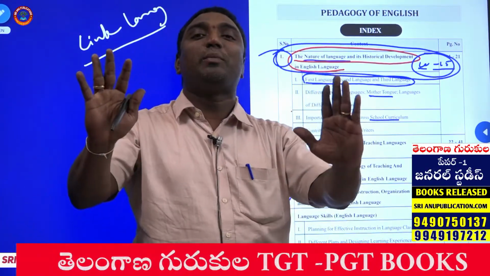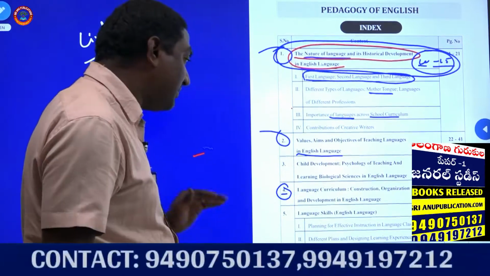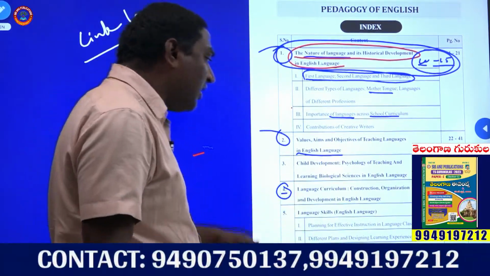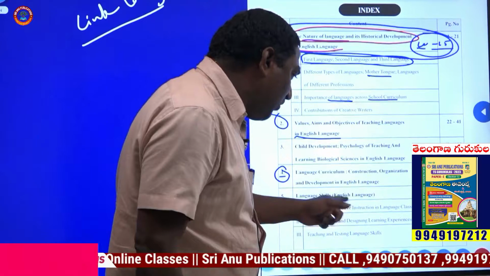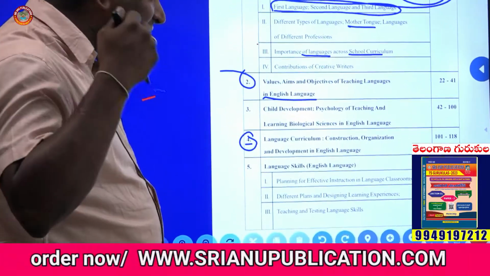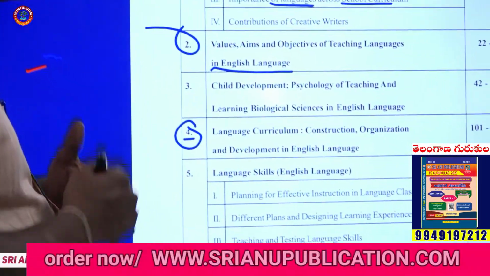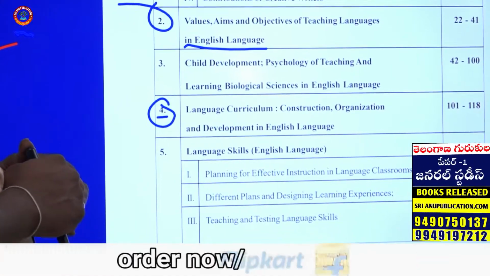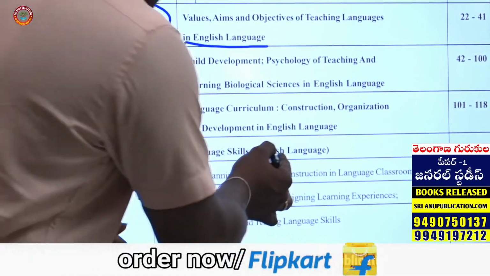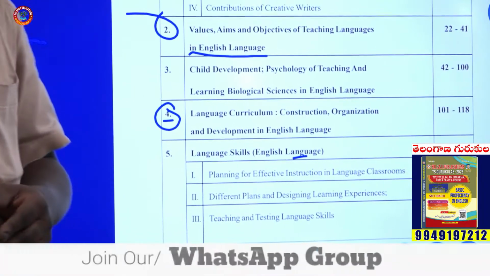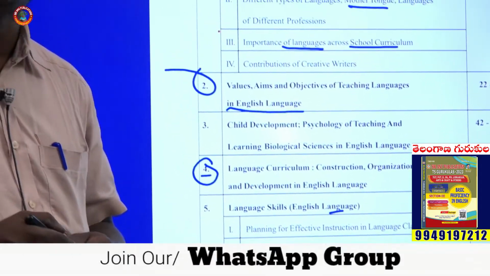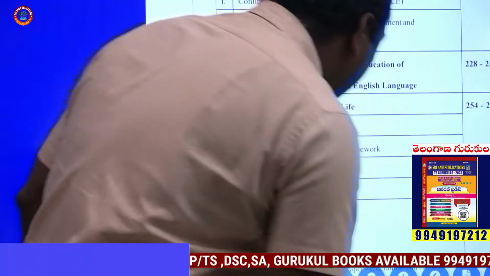This point is supposed to be understood, student. And coming to language skills: planning for effective instruction in the language classroom, different plans and designing learning experiences, teaching and testing language skills. Language skills, LSRW, you must understand how to teach the English language, how elements are given.